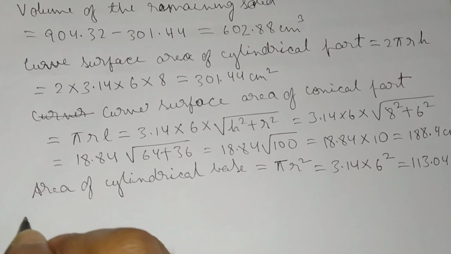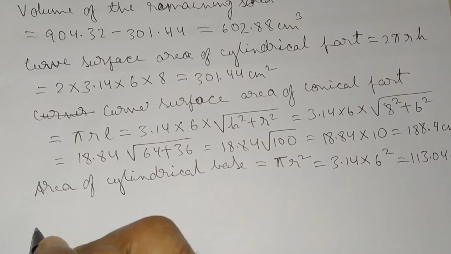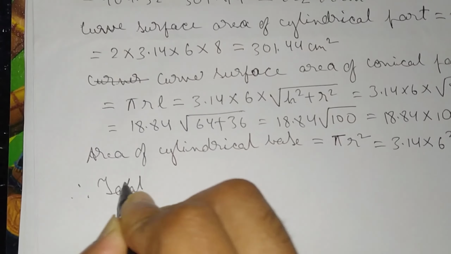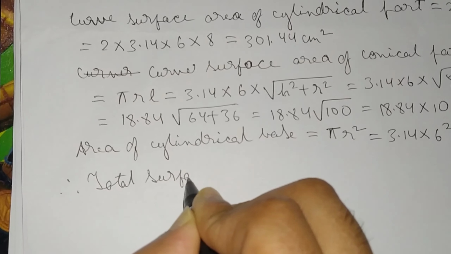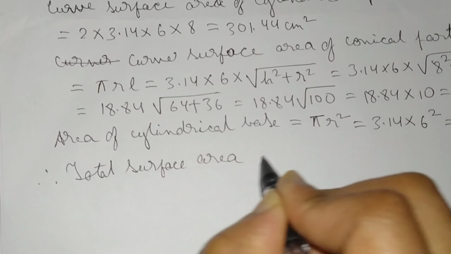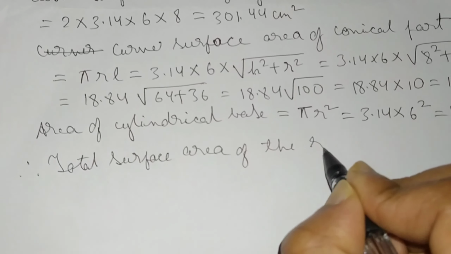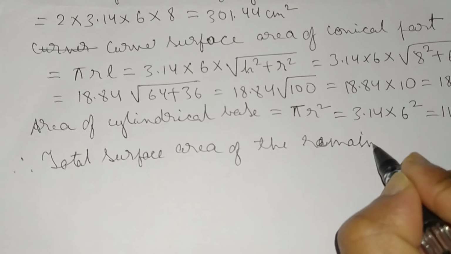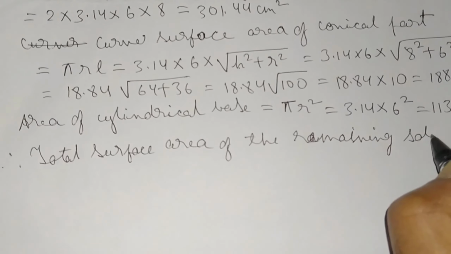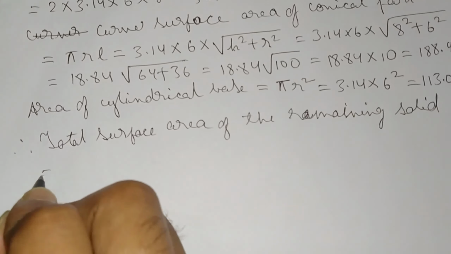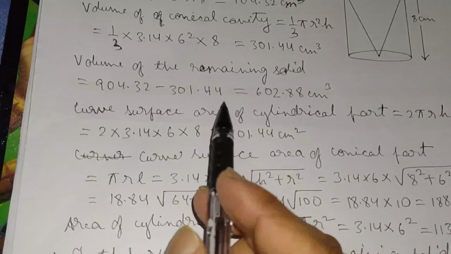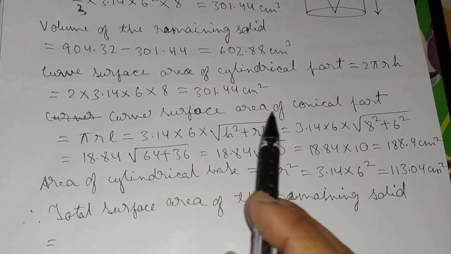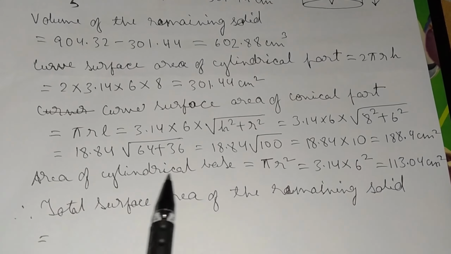Now the total surface area of the remaining solid. Therefore, total surface area of the remaining solid is the curved surface area of the cylindrical part plus curved surface area of conical part plus area of cylindrical base.